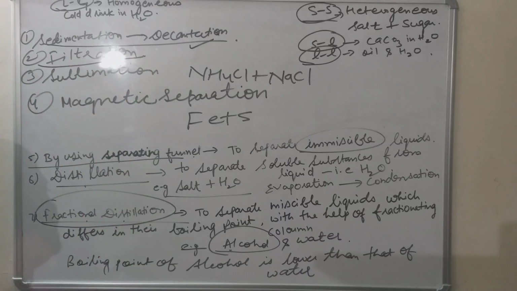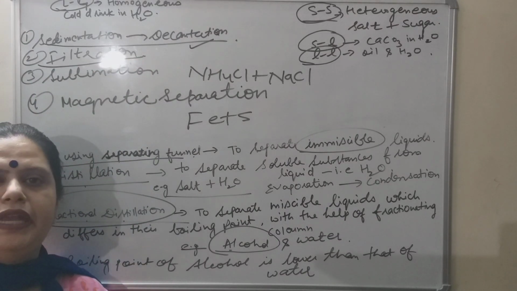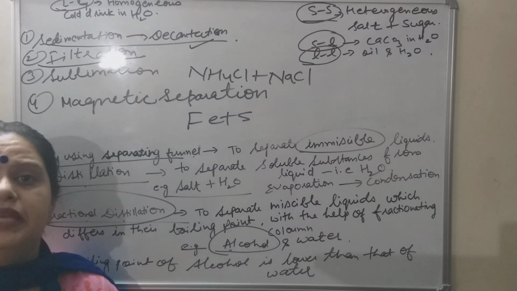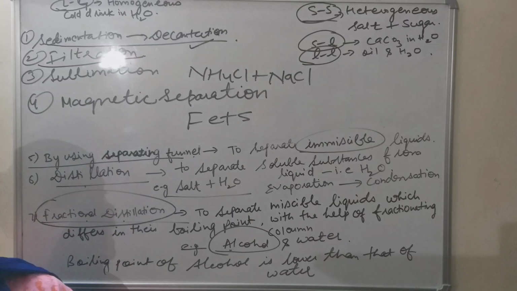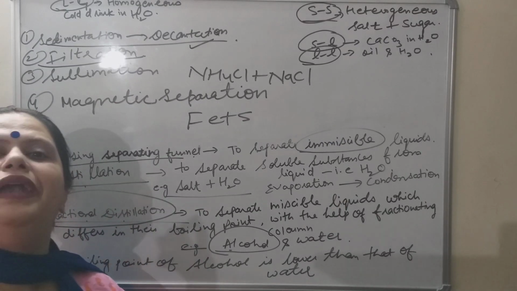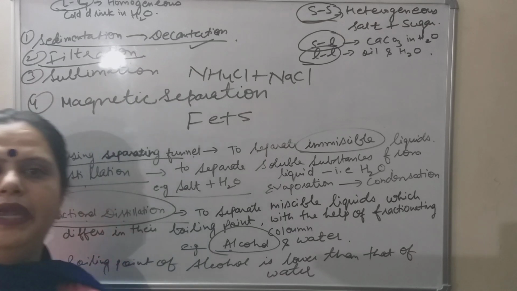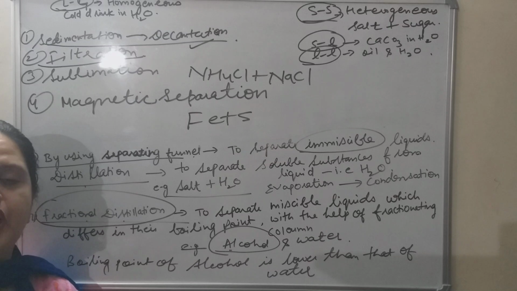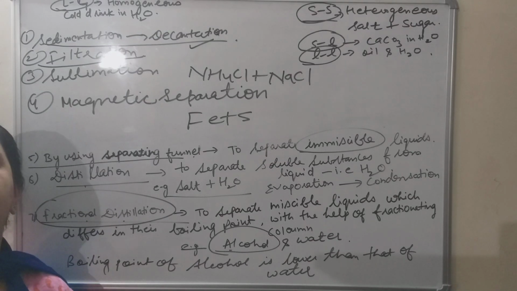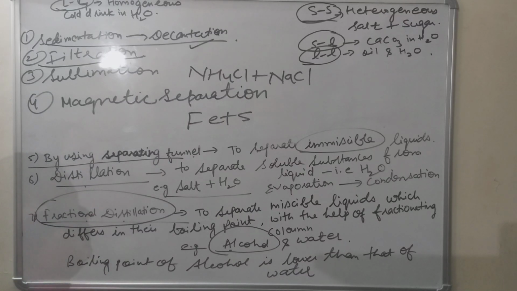Second is filtration. The filtration process is used to separate out suspended impurities. These are impurities which remain suspended in the solution, whose density is neither so high that they settle at the bottom, nor so low that they float on the surface of water. Such impurities remain suspended in the solution and are known as suspended impurities. So the filtration method is used to separate suspended impurities, for example chalk particles, calcium carbonate, from water.